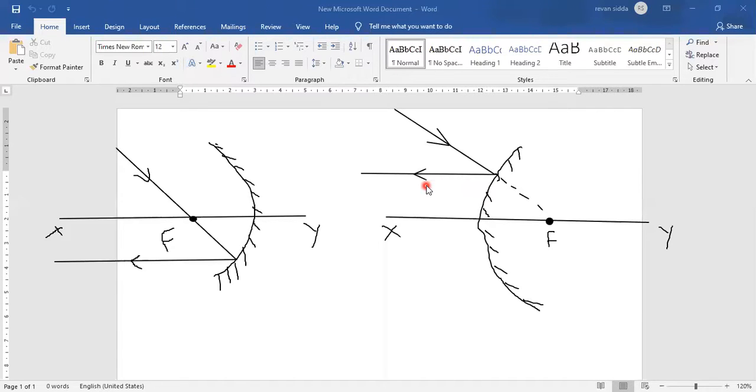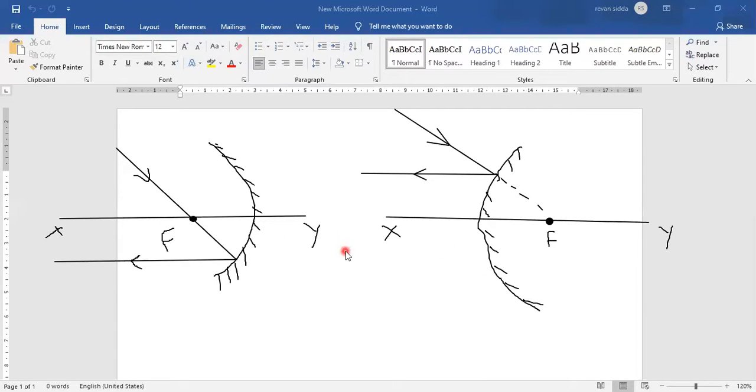So you'll have a sentence like this: a ray of light going towards the focus of a convex mirror becomes parallel to the principal axis after reflection. Understood, everyone?